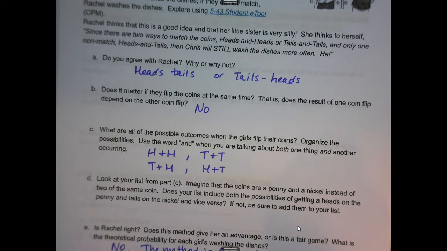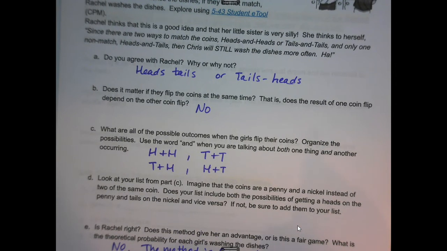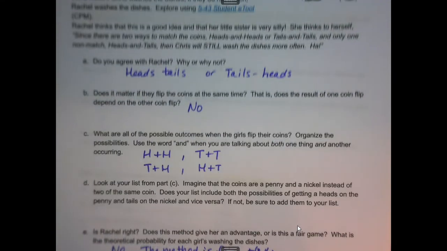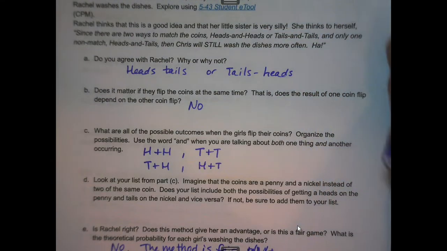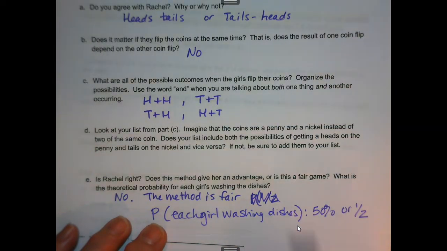And let's write that the right way. The probability for each girl washing dishes is 50% or 1 out of 2. And let me put that up here so you can see what I just wrote. The method is fair. The probability for each girl washing dishes is 50% or 1/2.